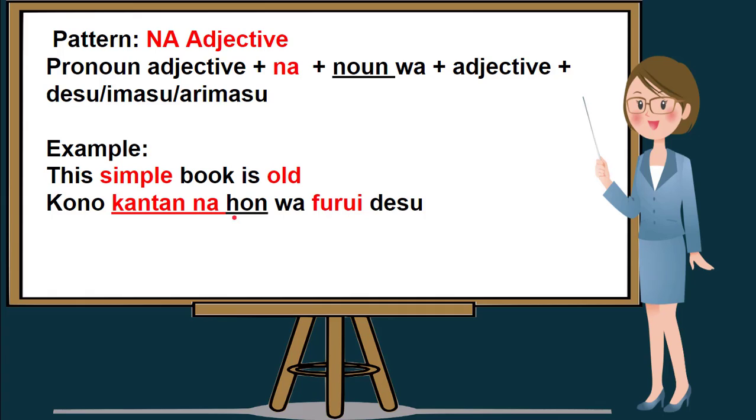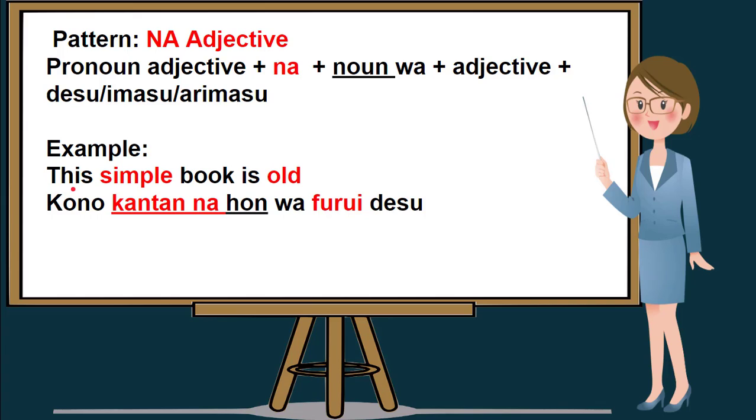In this example, our noun here is hon, which is book, and it is followed by wa. Take note that na adjective should be followed by a noun. Hon is a noun, which means book, and our second adjective is old. Furui means old in English, and the last one is desu.